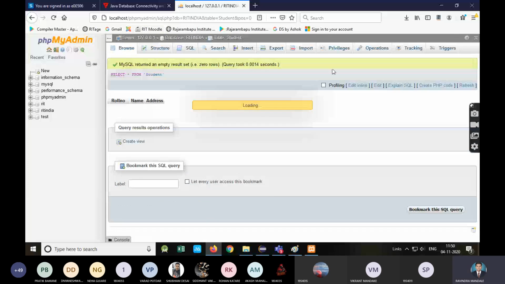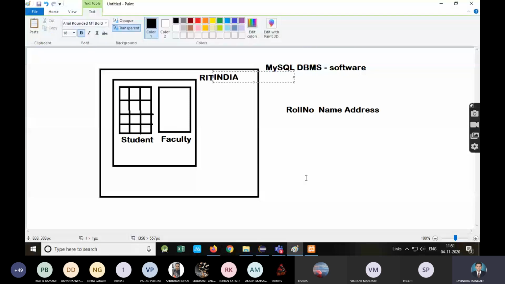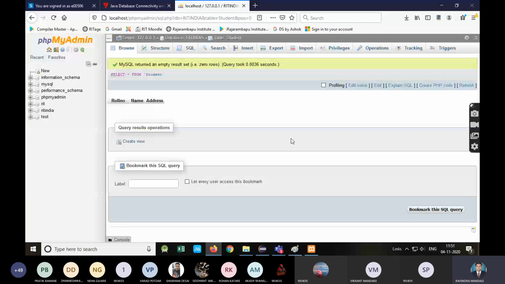See which steps we have done. We have installed XAMPP, then we have installed Apache, we have installed MySQL, we have given some username and password for MySQL. Then your DBMS is ready now. Now we have created the database. See this diagram, this database. So RIT India I have created, because RIT is already there. And then we have created the student table with 3 columns: roll number, name and address. Right now, see, this is an empty table.